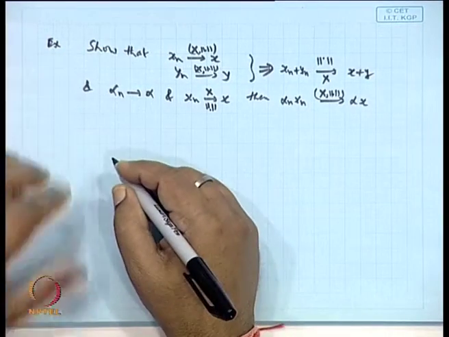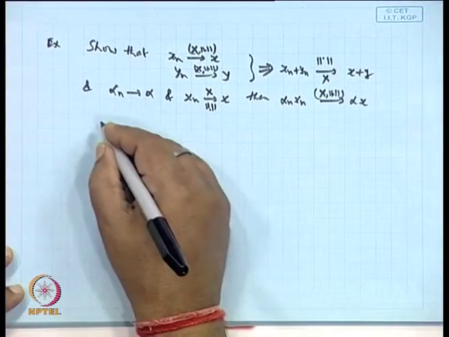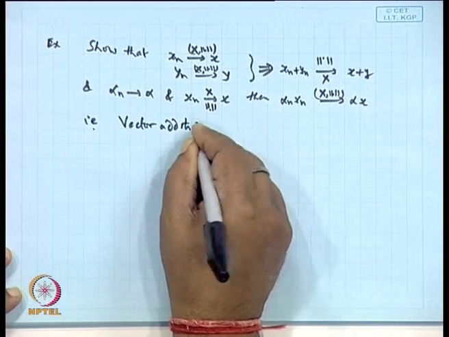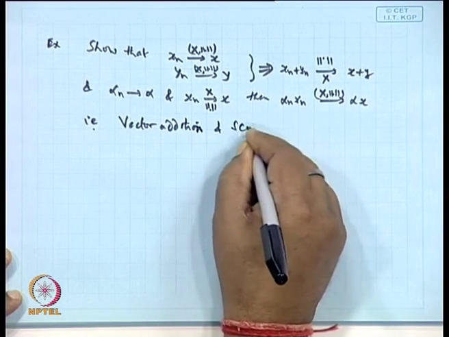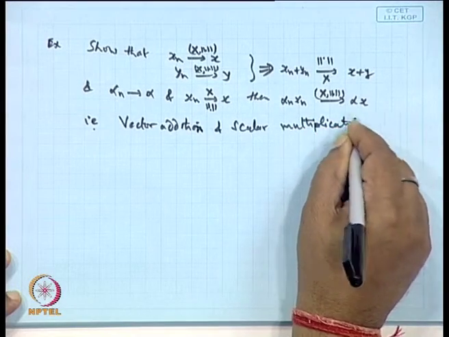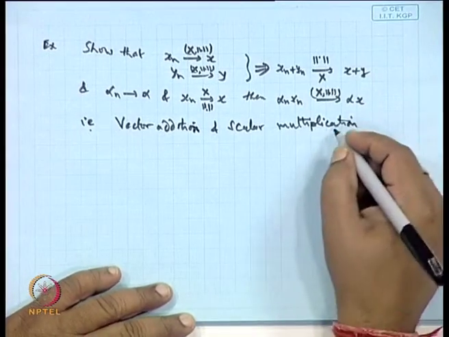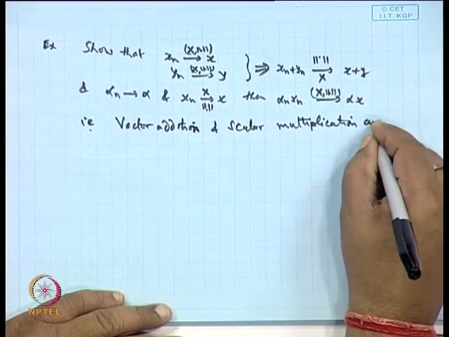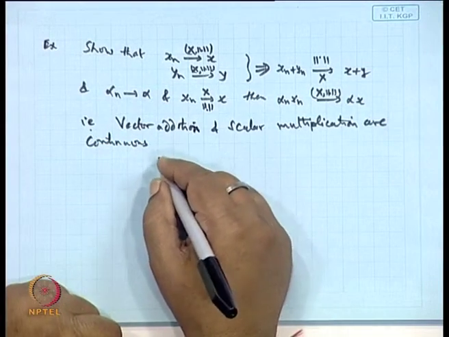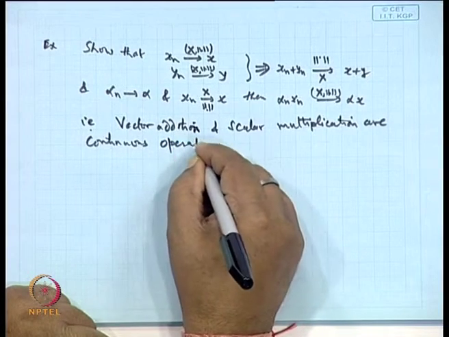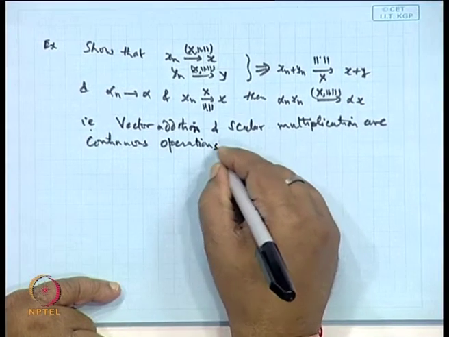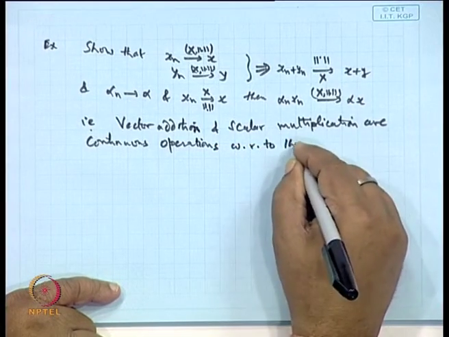So vector addition and scalar multiplication are continuous operations with respect to the norm.